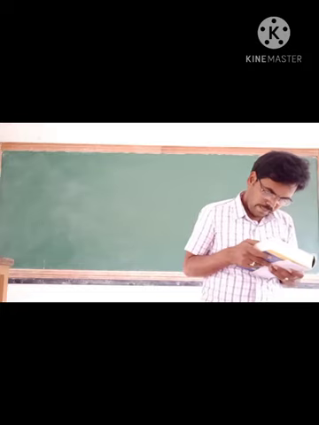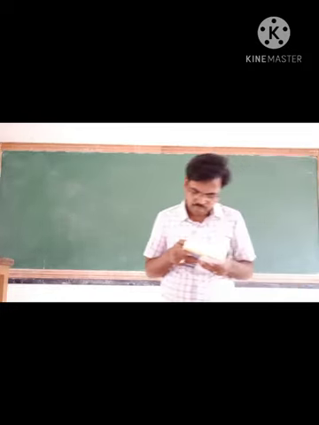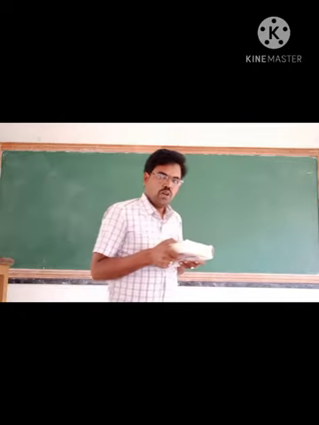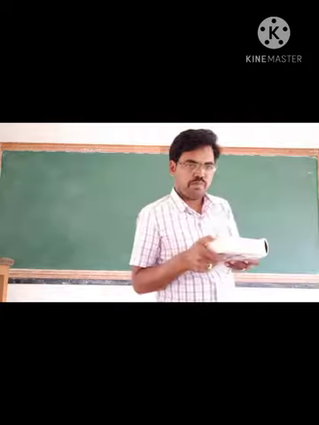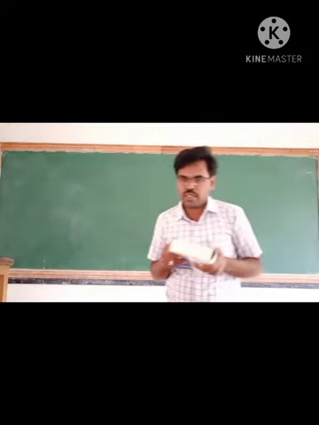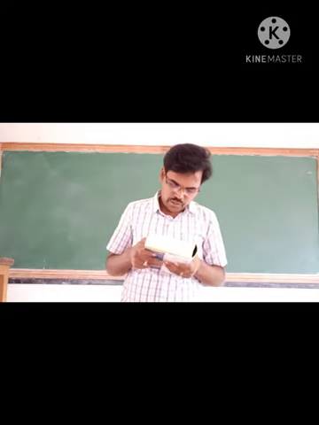Next, selling expenses: product A 5,000, product B 2,500, product C 500, total 8,000.